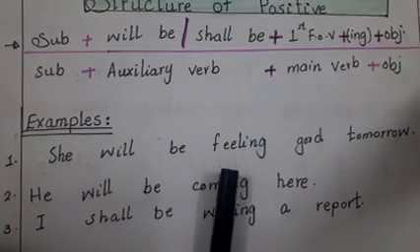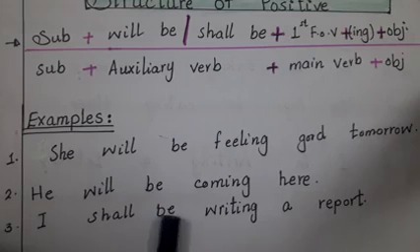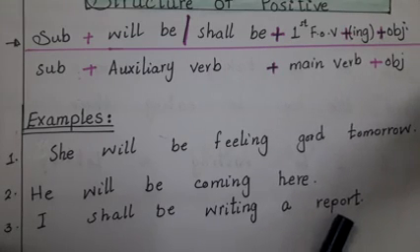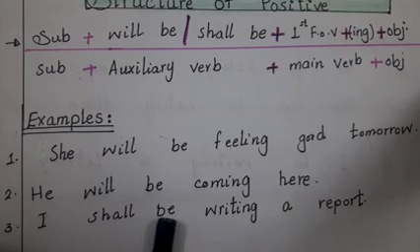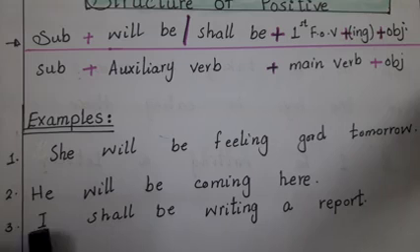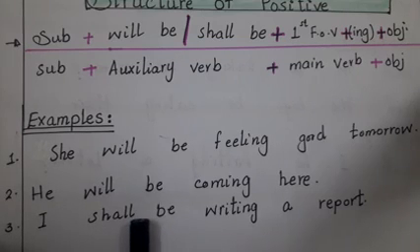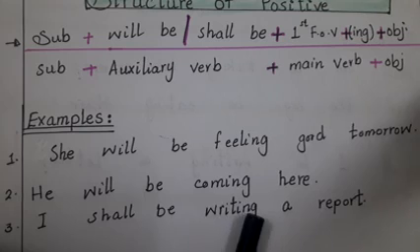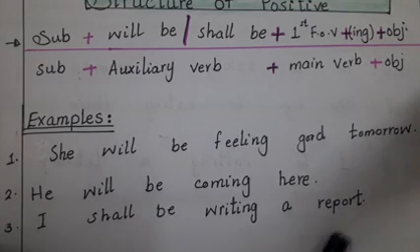All of these are structure of positive sentences. Number 3, I shall be writing a report. As you can see, with I and we we will use shall be. With I shall and we shall. I shall be, I is the subject, then this is the auxiliary verb, this is the first form of verb plus ing, and in the end object, a report.